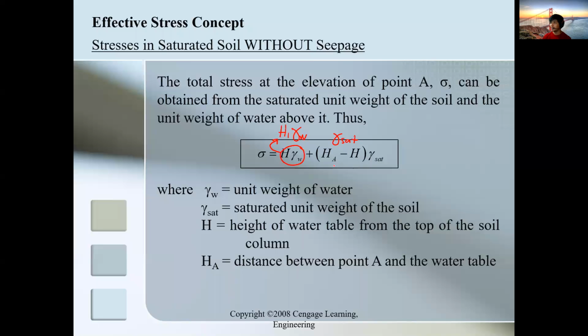So this one is the H2 part, HA minus H, because HA is the total height going towards point A, and H is the height of the water above your soil specimen. Now since it's a combination of water plus soil stress, that's why we call it total stress. So it's not yet effective stress, it's still total stress. So simple, right?